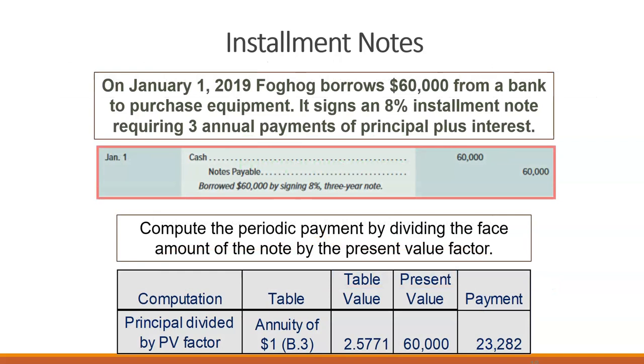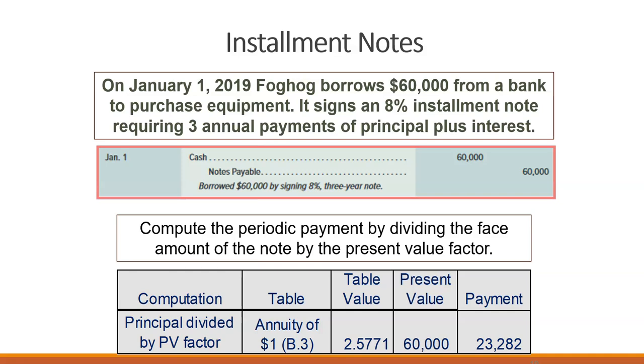We borrow $60,000 from a bank to purchase equipment. We sign an 8% installment note requiring 3 annual payments of principal plus interest. So when we want to compute the periodic payment, here we're dividing the face amount of the note by the present value factor.